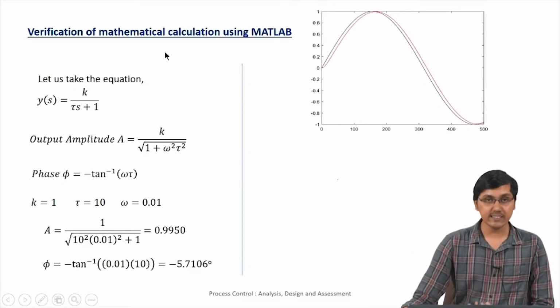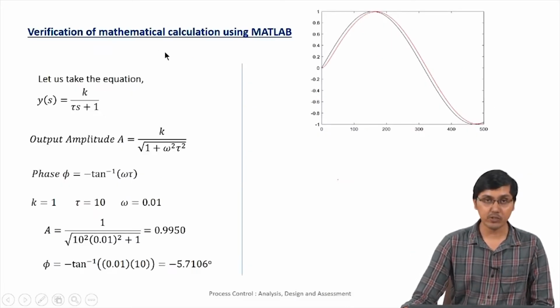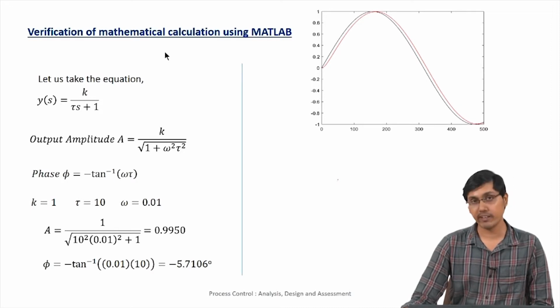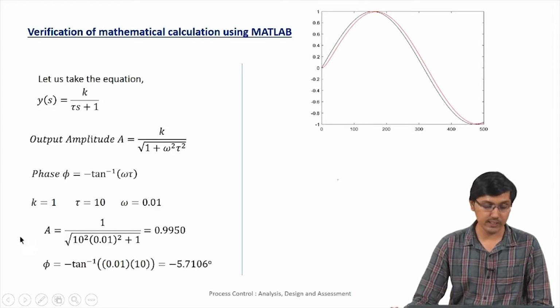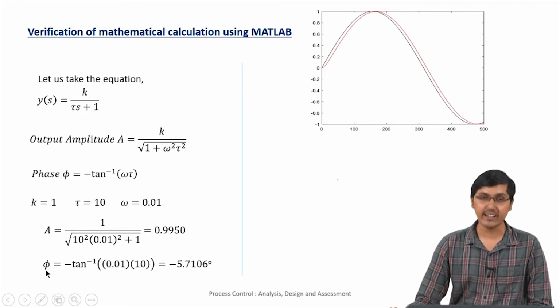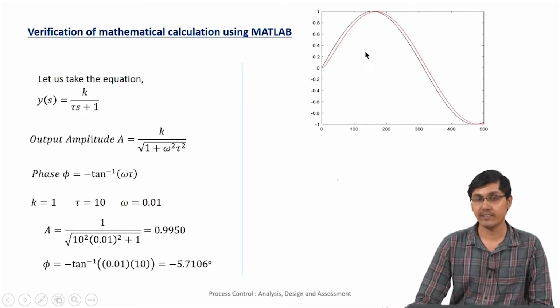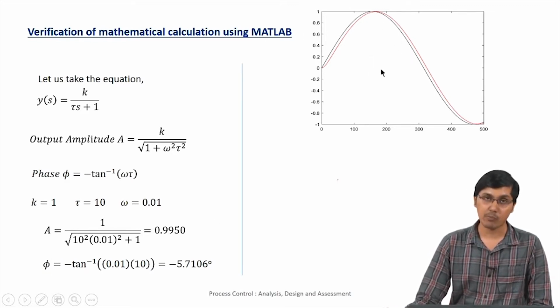So we have written some mathematical formulas for the amplitude and the phase, but we can actually verify them using a MATLAB simulation. So that's what we are trying to do here. We take some arbitrary values for k, tau and omega, and then we simulate it in MATLAB, and also find the values of a and phi, and then we see from the graph whether it is approximately true or not.